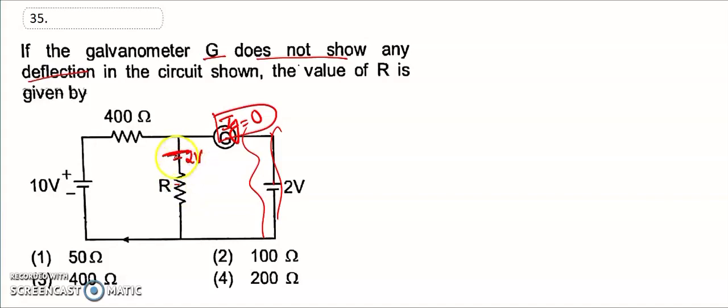Okay, then the value of R in the given figure, so we have to find out the R resistance value. This one is 2 volt, this one is 10. Potential difference is 10 and this is 2, so the potential difference is 8 volt. Okay, so 8 volt, resistor is 400.